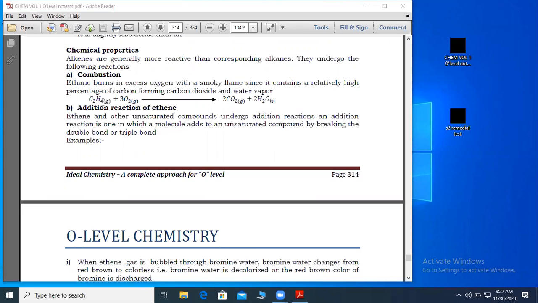So this is the equation. Ethene, which is C2H4, plus oxygen, and the product is carbon dioxide and what? And water. Then we should make sure that the equation is balanced.